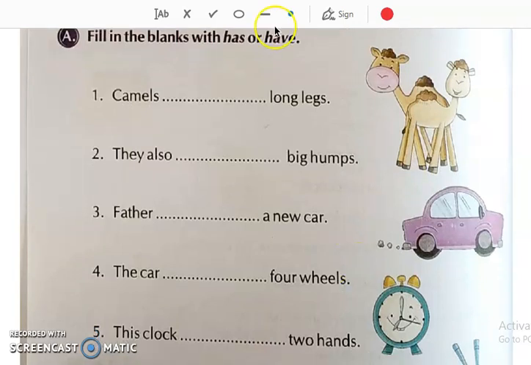So now let us see in the fill in the blanks where we will use has and have. See the first one: camels dash long legs. Camels is more than one, so what will come? Have. Right, over here, have.